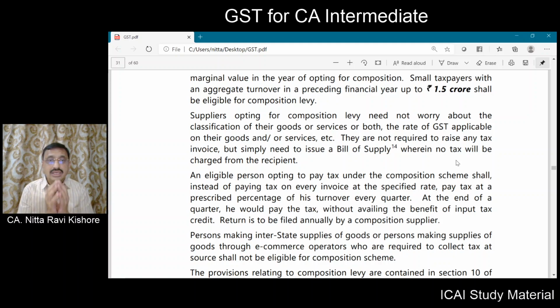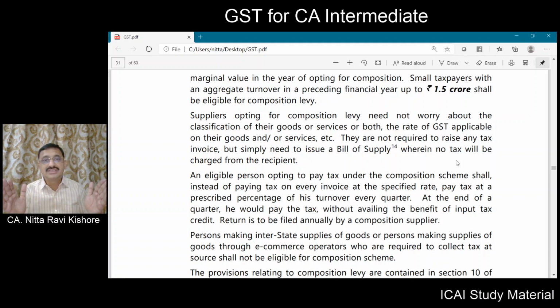Now, instead of paying the tax for each and every invoice issued by him, he has to pay a percentage of tax on all the supplies made by him on a quarterly basis. So he need not compute the tax for each and every bill of supply issued by him.